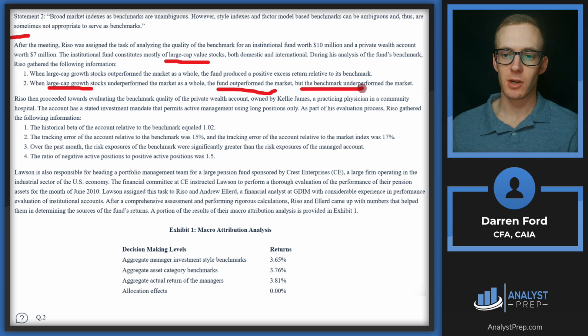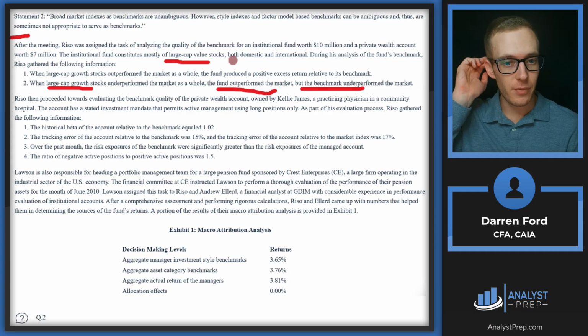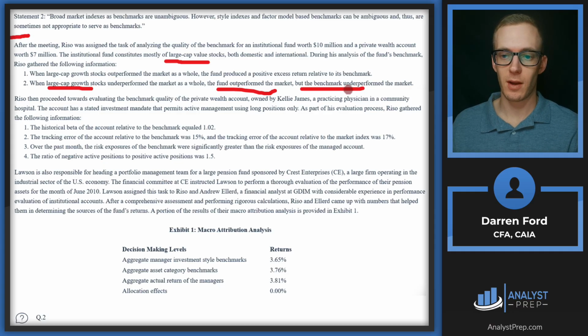But the benchmark is underperforming. If we have a good benchmark that is tracking the large cap value stocks we're investing in, then that likely also should have outperformed the market. So that's going to indicate poor quality of the benchmark.